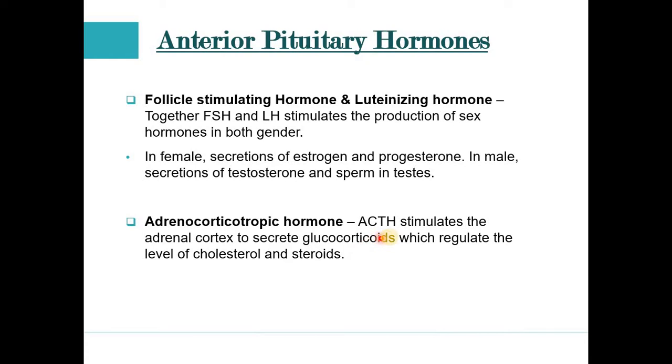Now we discuss ACTH, known as adrenocorticotropic hormone. So what exactly does this do? It stimulates the adrenal cortex. The adrenal cortex is a part of the adrenal gland which is present on the top of the kidney. Once it gets stimulated, the adrenal cortex secretes glucocorticoids, and the function of glucocorticoids is to regulate the level of cholesterol and steroids in our body. So ultimately the main function of ACTH is to maintain the level of cholesterol and steroids in our body.